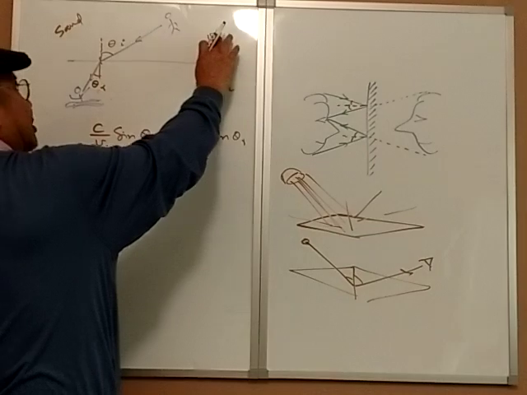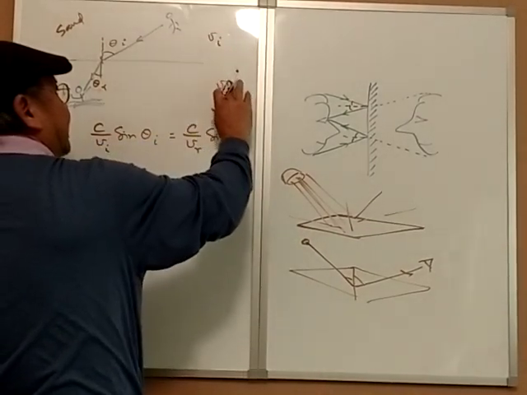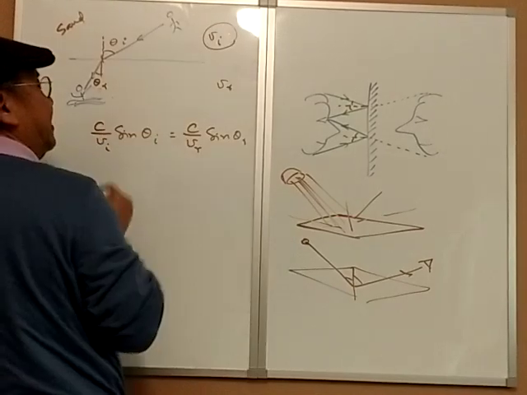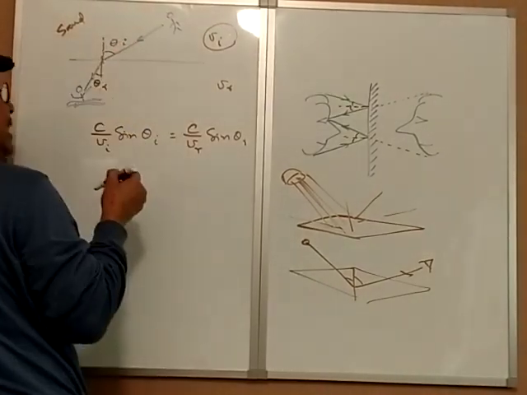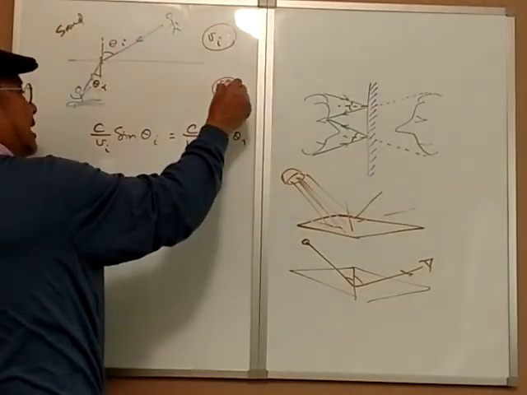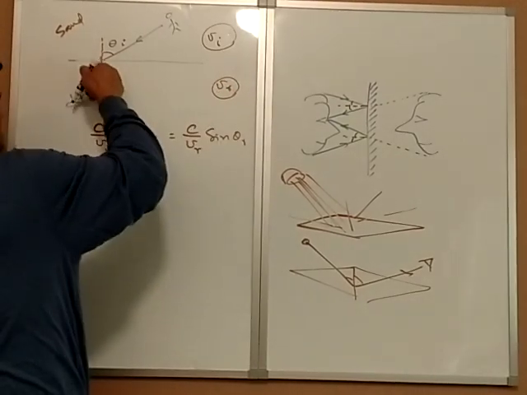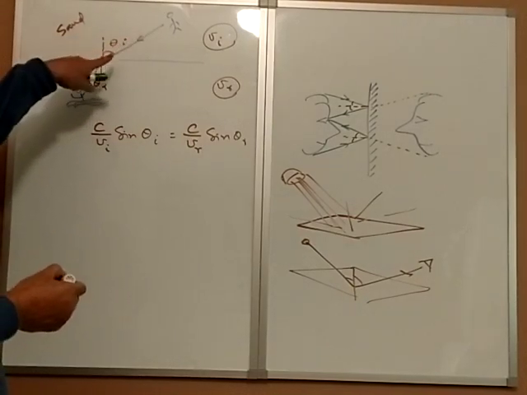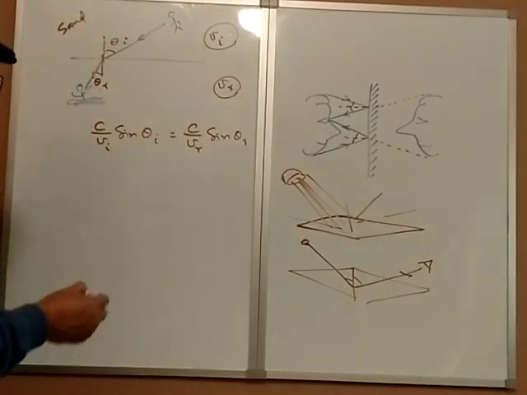Okay, so I can change this to incident velocity and refracted. So this is the velocity in the medium that is coming in, and this is the velocity in the medium that you are refracting, right? So just pretend like they are light rays, then that's what you will get.